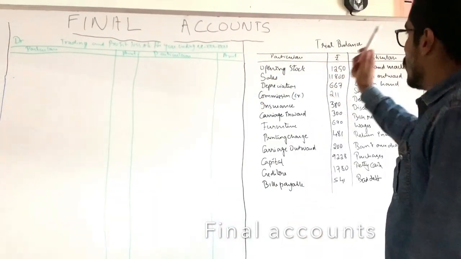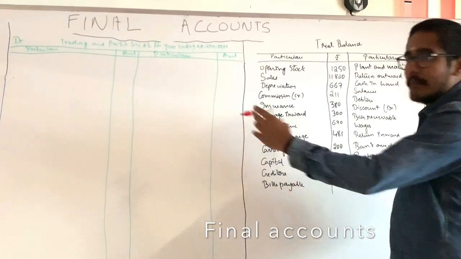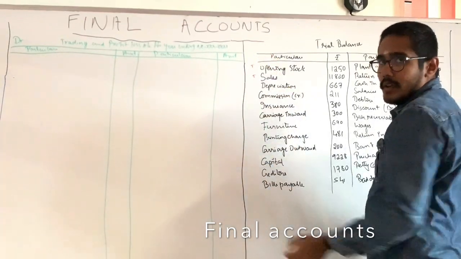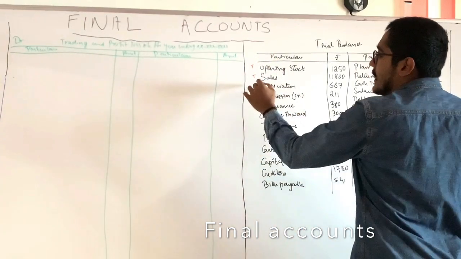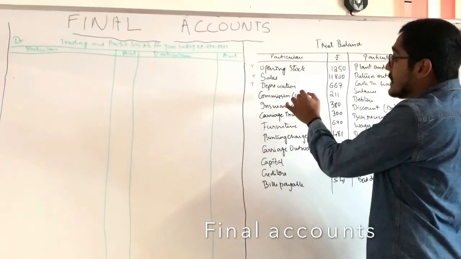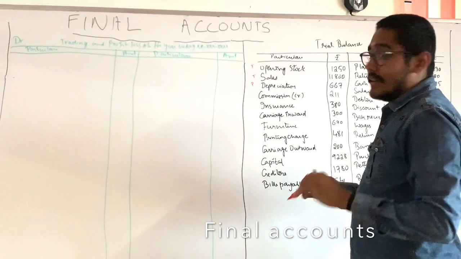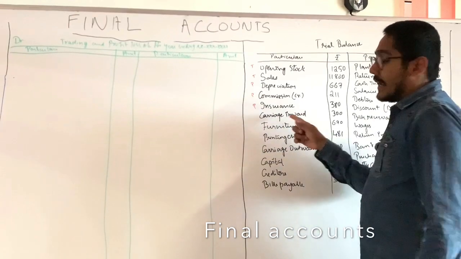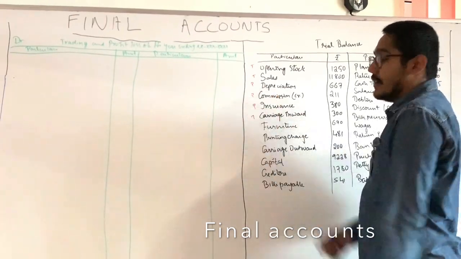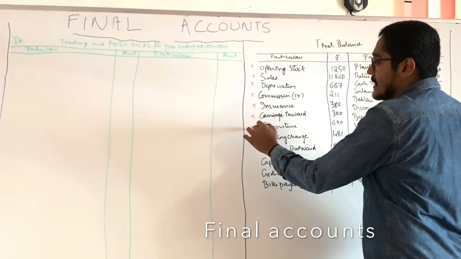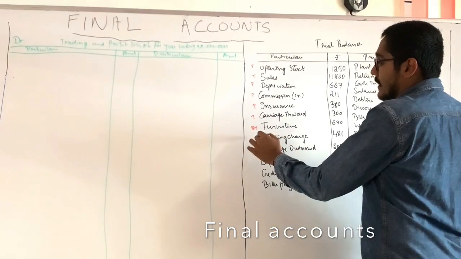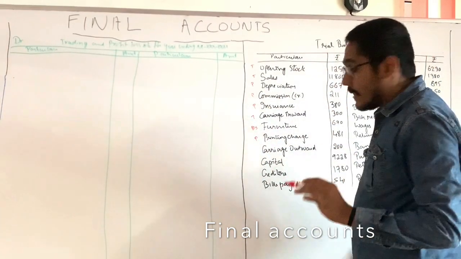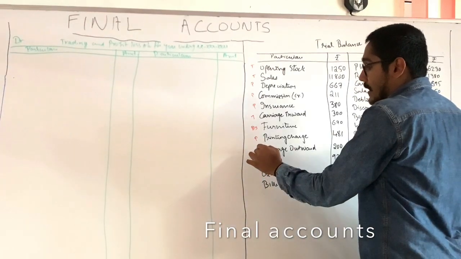Fine. So first one is opening stock. Where will it come? Trading account. Okay. Then sales, trading account. Fine. Depreciation, that is an expense, that is profit and loss account. Then commission credit, it means commission received, that also comes in profit and loss account. Insurance, profit and loss account. Carriage inward, trading account. Furniture, balance sheet. Printing charges, profit and loss account. Carriage inward is in trading account, carriage outward is in profit and loss account.